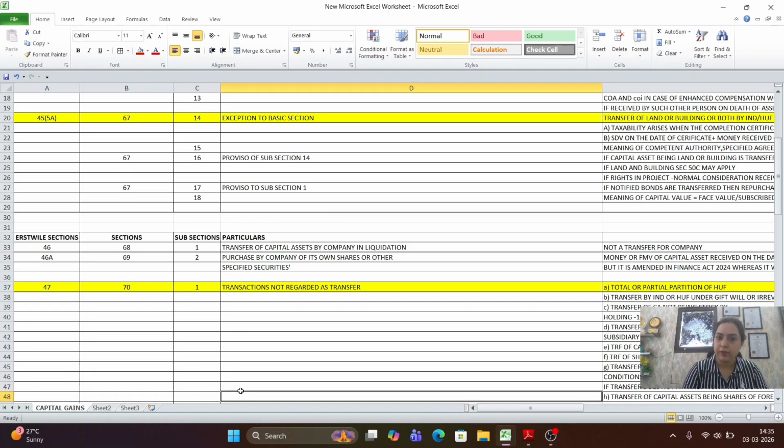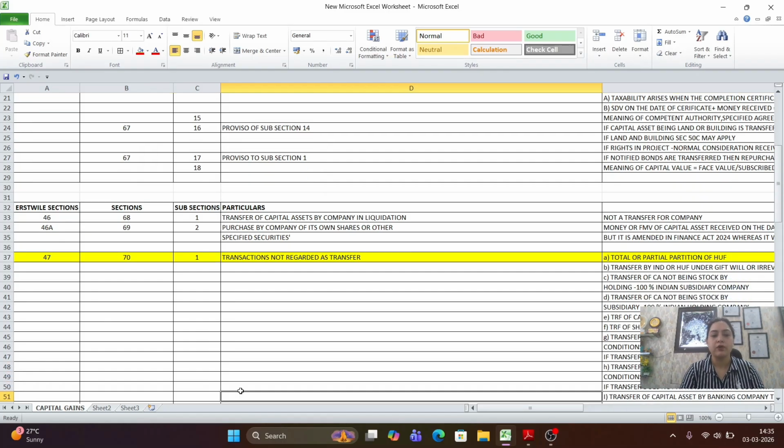Now, all the sections are important, I know that, but from the point of view of practicability, from the point of view of taxability. So, when we talk about section 47, we all know that section 47 deals with certain transactions which are not regarded as transfer, because the base of capital gain is to determine whether there is a transfer. If there is a transfer, then it would attract the capital gain tax. If it is not a transfer, then the question of capital gain tax would not arise under the head capital gain.